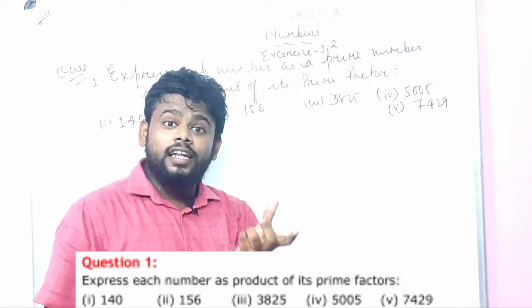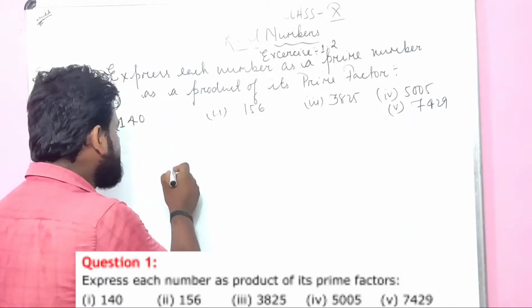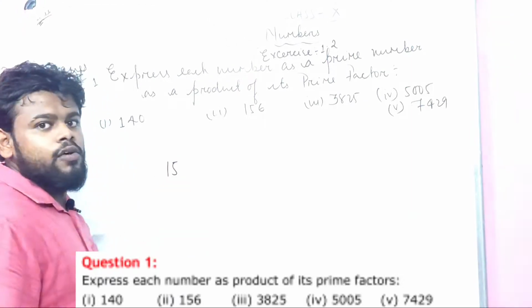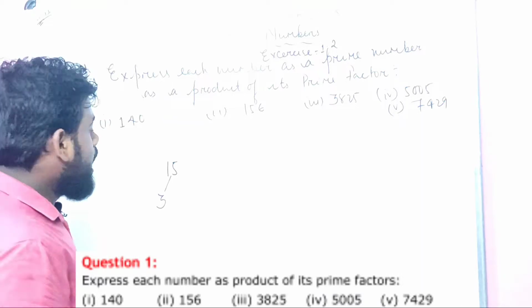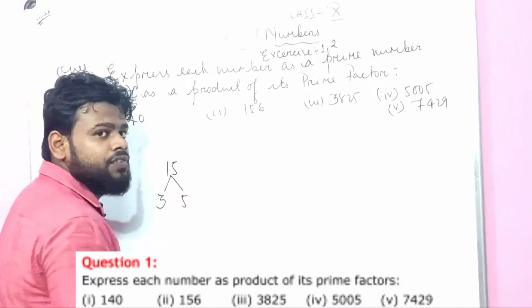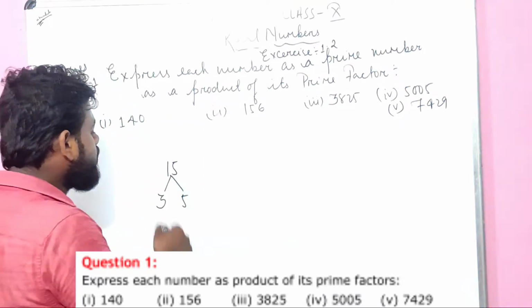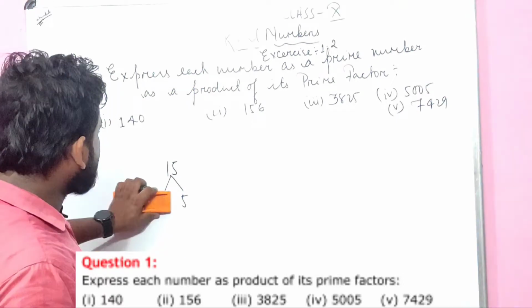What is a factor? A number which can divide a number. For example, 15 is a number. What are the factors of 15? I can say 3 is a factor of 15, and I can say 5 is a factor of 15. Is it clear? 3 and 5 are the factors of 15.